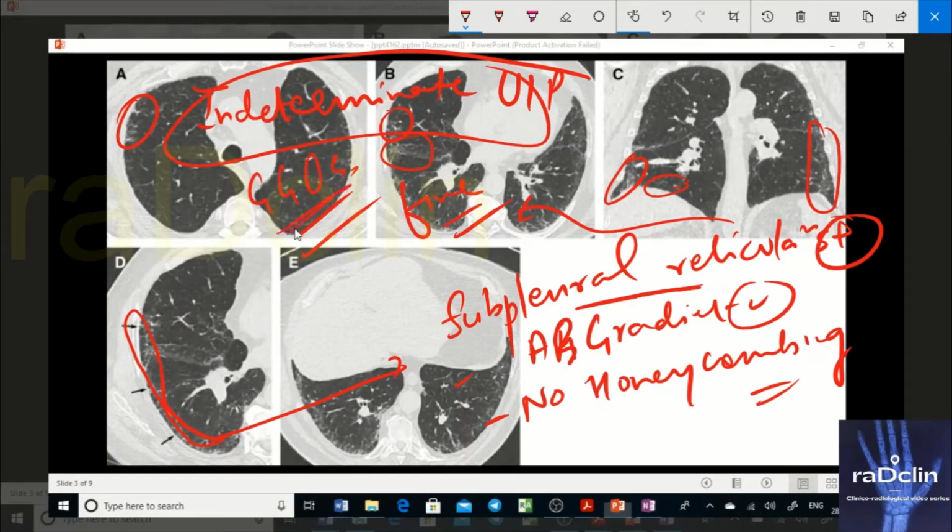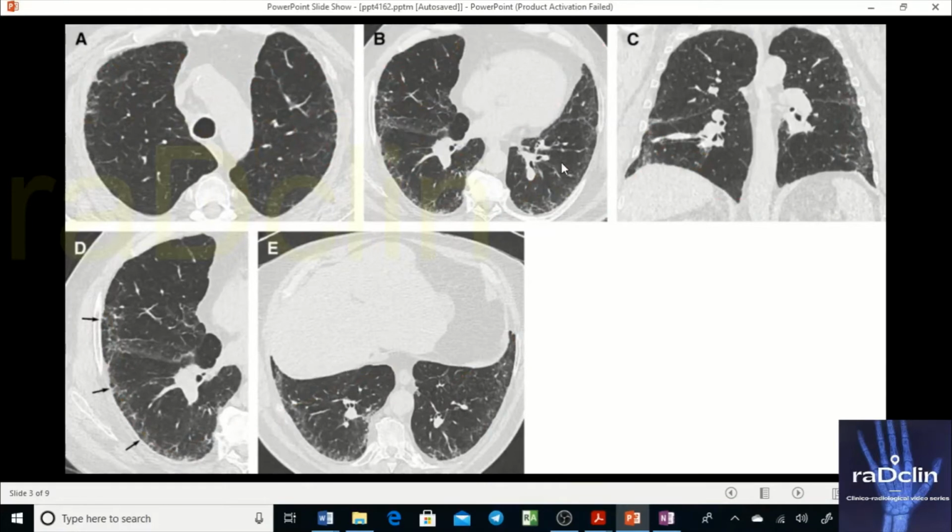So GGOs, it's a subjective thing. There are few radiologists who will say that it is a probable UIP case also, but in my opinion, it's an indeterminate case because the reticulations are very fine. They're not quite large. It's a subjective thing only, and the positive predictive value of this particular case goes even lower to come out as a UIP.